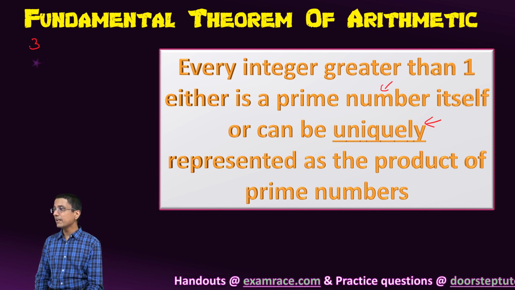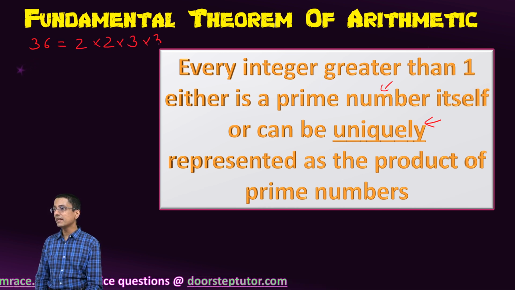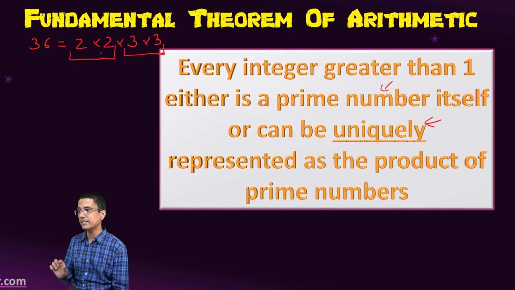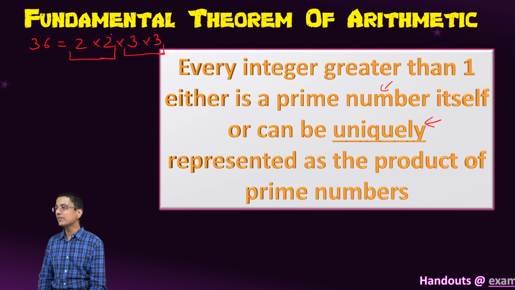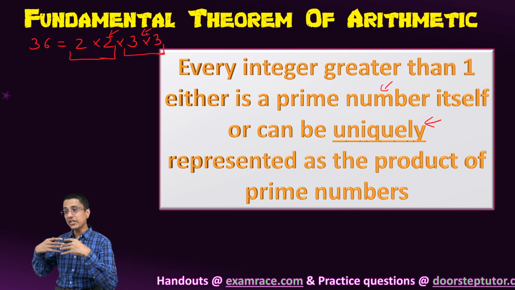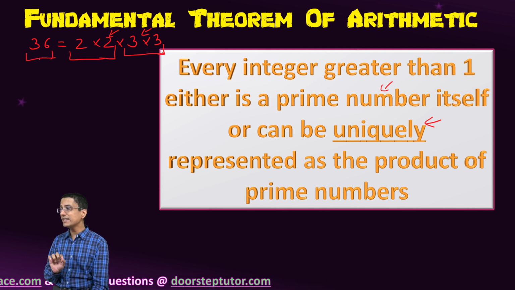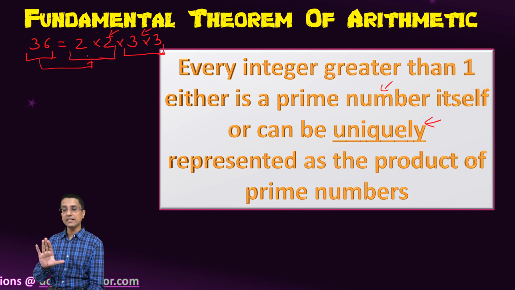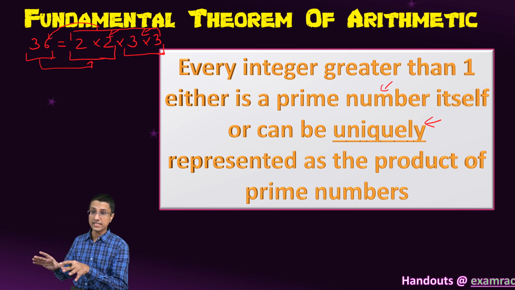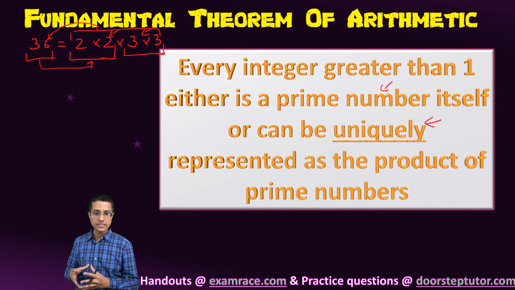So for example, if we take the number 36, I can factorize it into its prime factors only in this way. These are the only prime factors. They are kind of a signature. Only 36 would have 2 twos and 2 threes as its prime factors. If I change the prime factors, my number would change. On the other side, 36 would have only these prime factors, and these prime factors would only be there for 36. So the rule goes both ways, and that is what the fundamental theorem of arithmetic is stating. Now, there are a few things to note here.